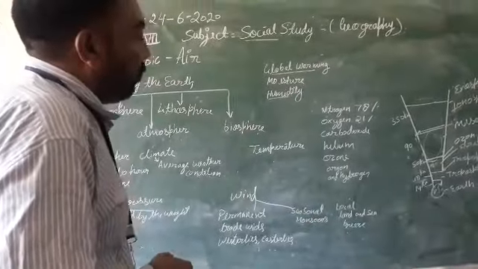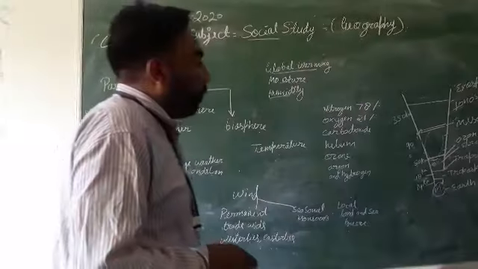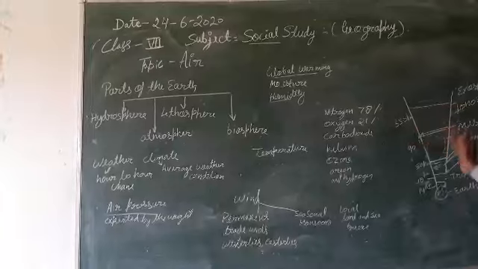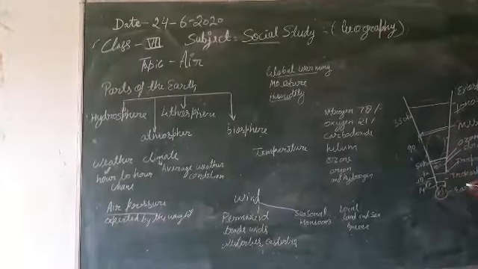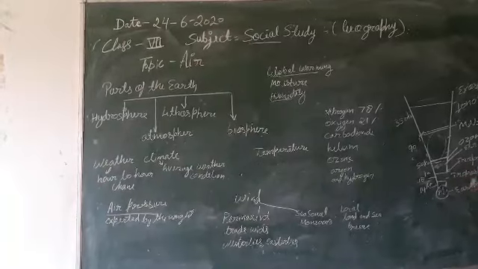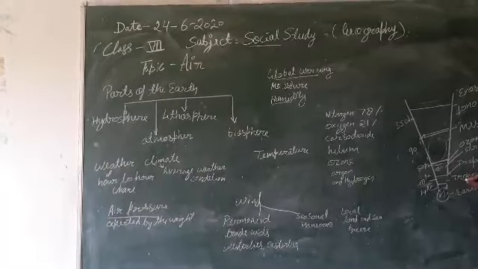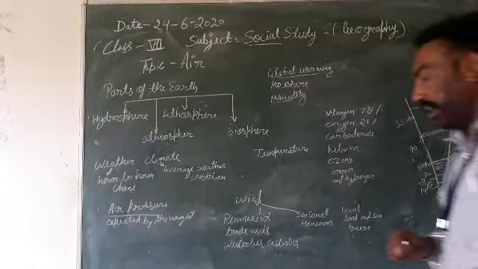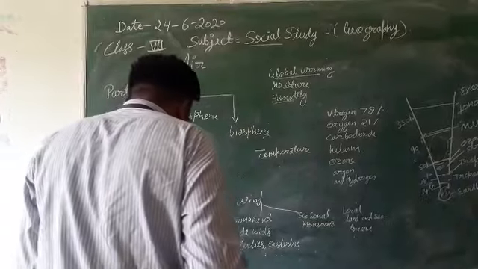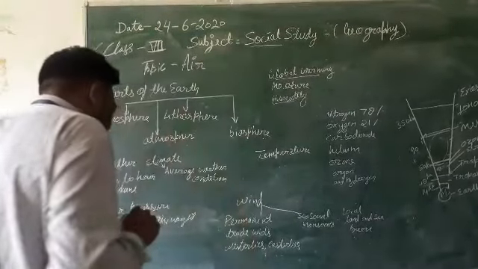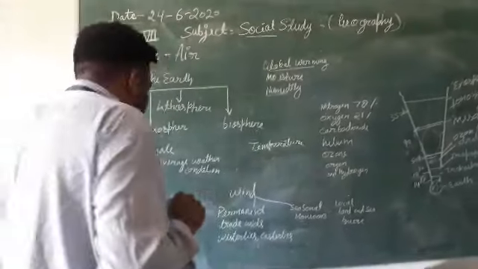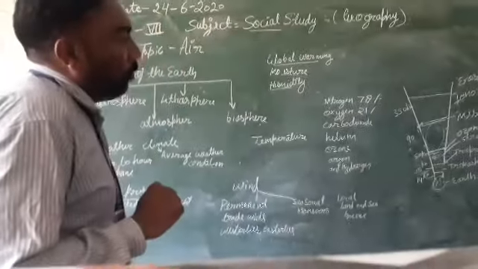Okay, the atmosphere has different parts. This is a blanket of air which is around the earth, and the first layer of the atmosphere is known as the troposphere. This is a very thin layer, and in it the breeze exists. Almost all the weather and phenomena occur in this sphere.